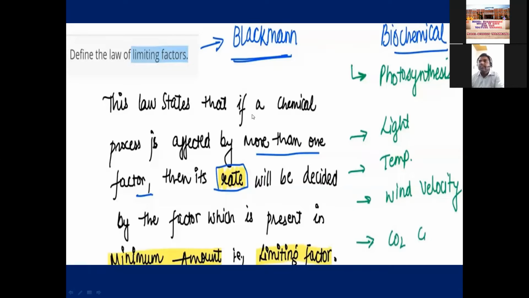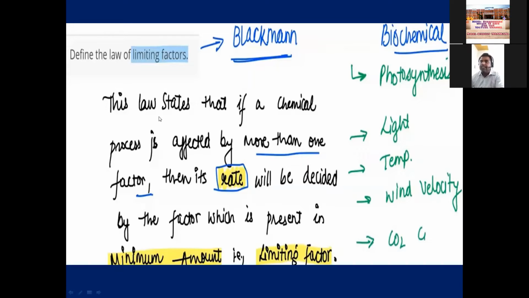This law states that if a chemical process is affected by more than one factor, then its rate will be decided by the factor which is present in the minimum amount. Suppose the photosynthesis process is there, not only photosynthesis, a lot of metabolic activities are there. So when these metabolic activities depend on more than one factor, if that process is stopped or affected by the factor in the least amount, that will be called the limiting factor.